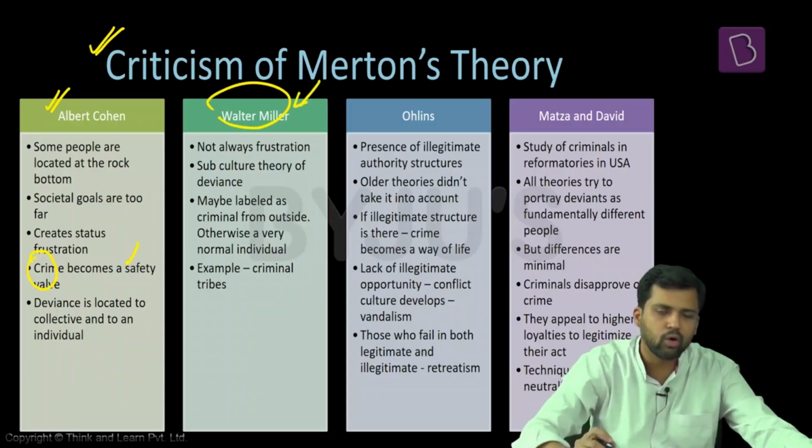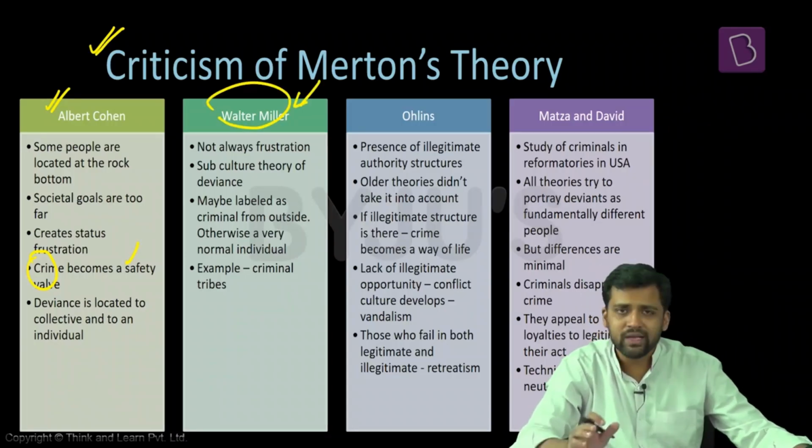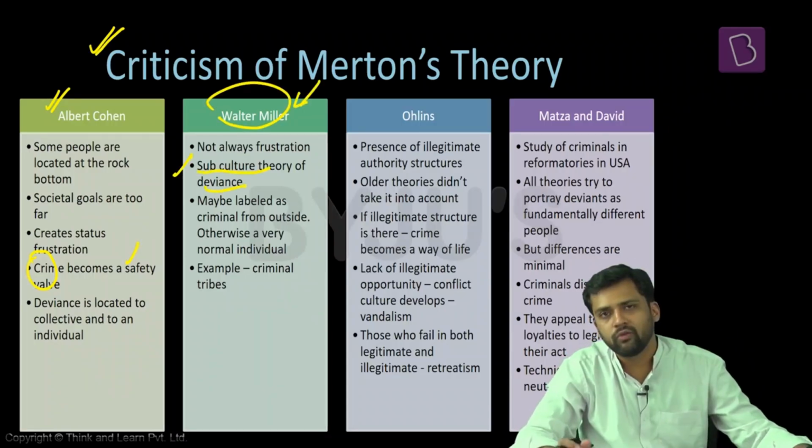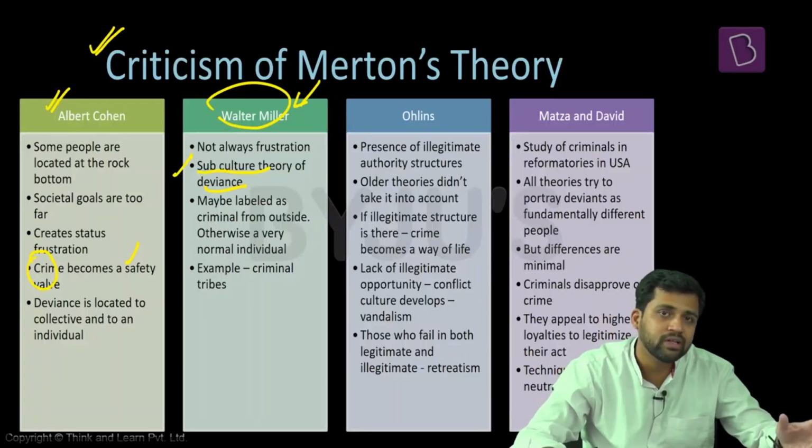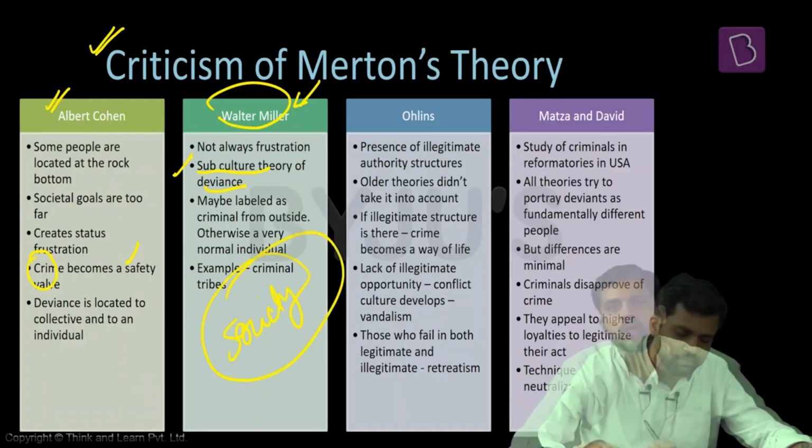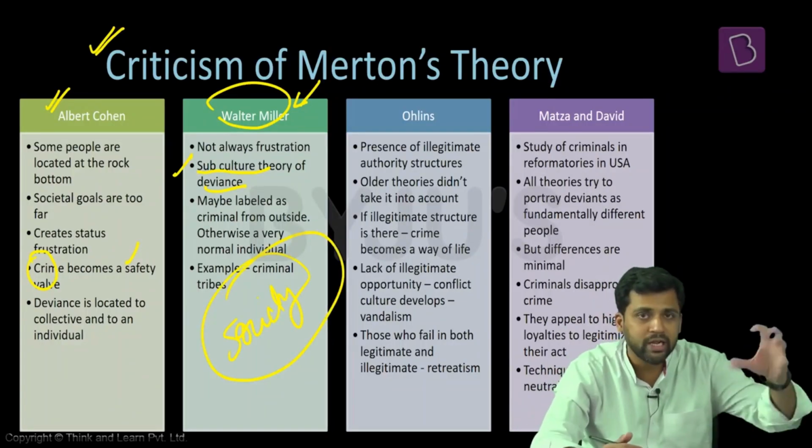Another theory, Walter Miller talks about, he says that it's not always about frustration. There is also the existence of the subculture theory of deviance. See, an individual, you might think they're deviant, but they're not deviant, they're just normal members of the society. The society in itself is deviant. That particular community, that particular group might be deviant, the society which this particular person belongs to.